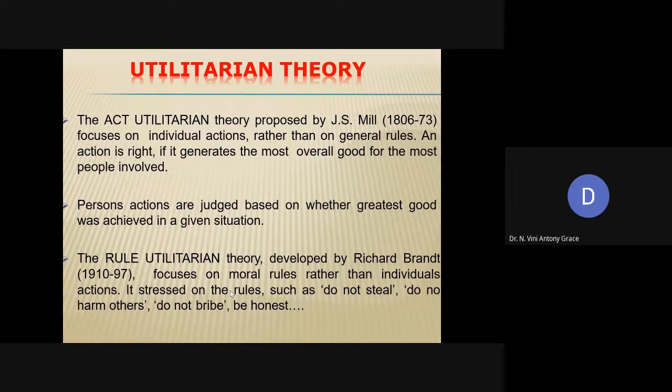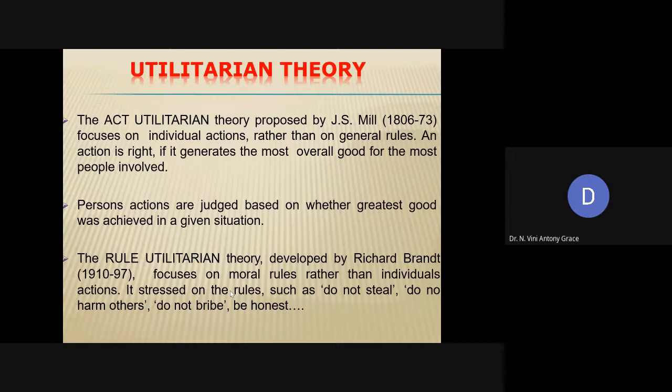Though that may not result in the most good to most of the people. If I follow the rule, even if it does not result in the most good to most of the people, rules must always be followed. That is called rule utilitarian theory. So it focuses on rules rather than actions.